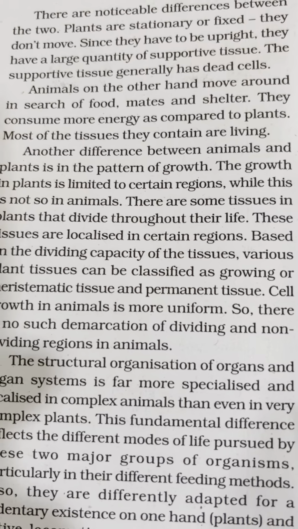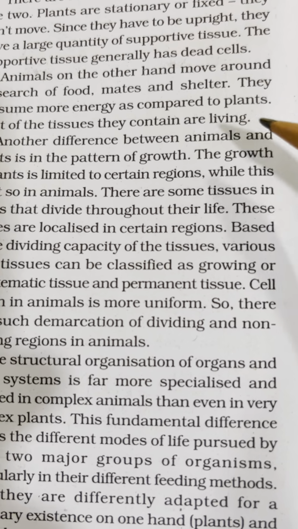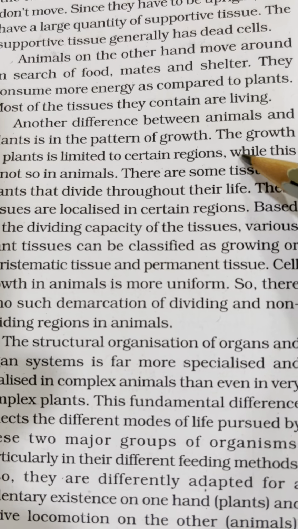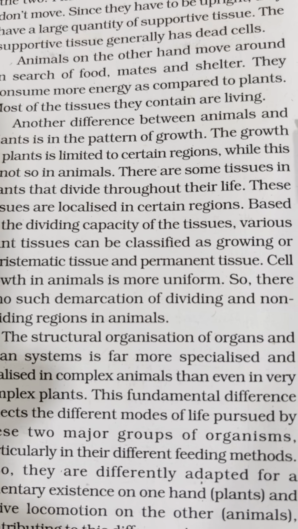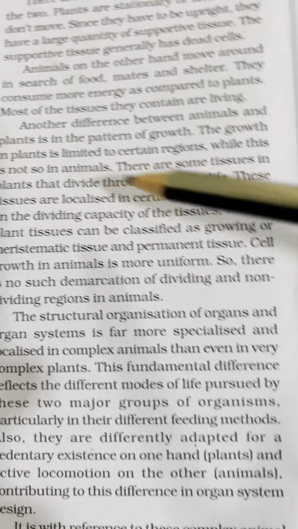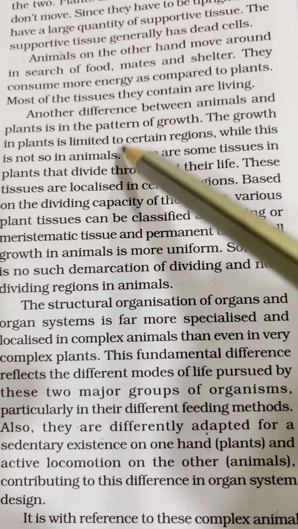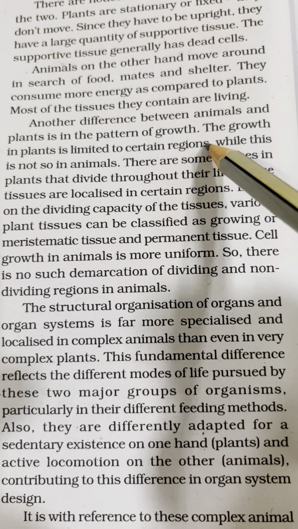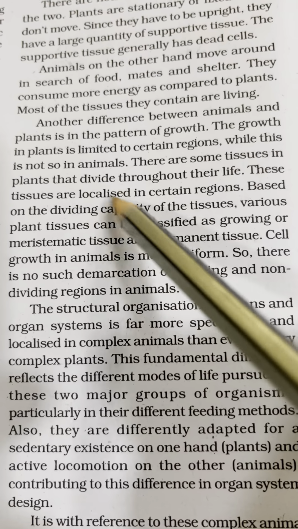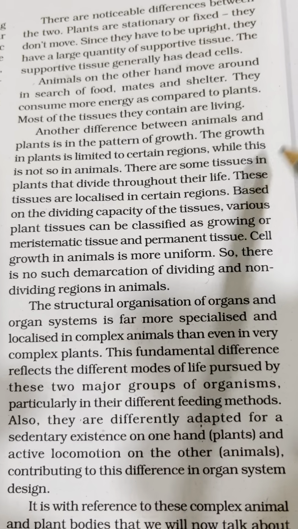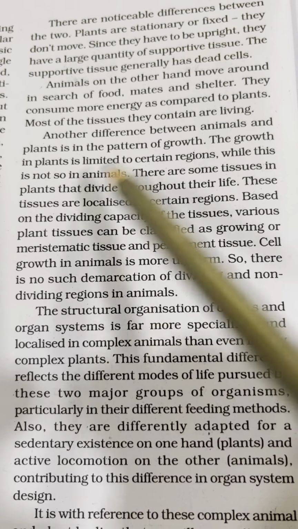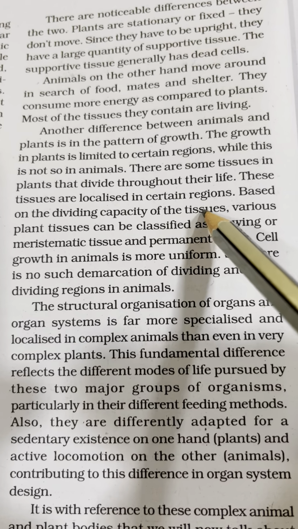Animals, on the other hand, move around in search of food, mates, and shelter. They consume more energy as compared to plants. Most of the tissues they contain are living. Another difference between animals and plants is in the pattern of growth. The growth in plants is limited to certain regions, while this is not so in animals. There are some tissues in plants that divide throughout their life. These tissues are localized in certain regions.